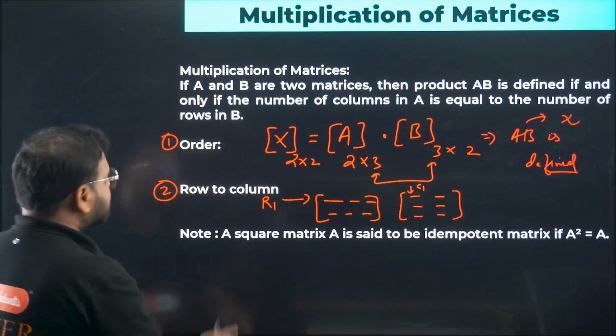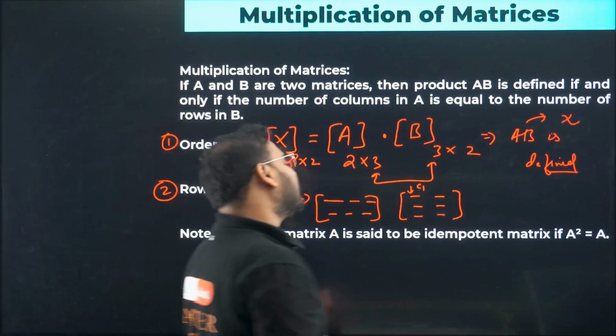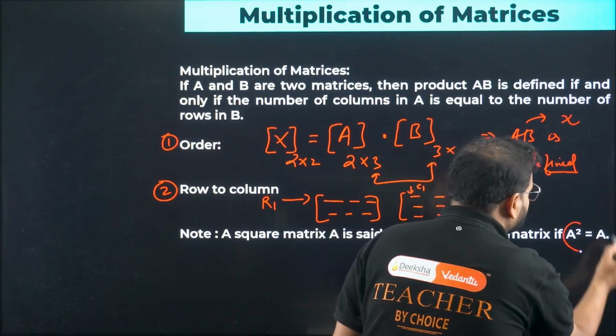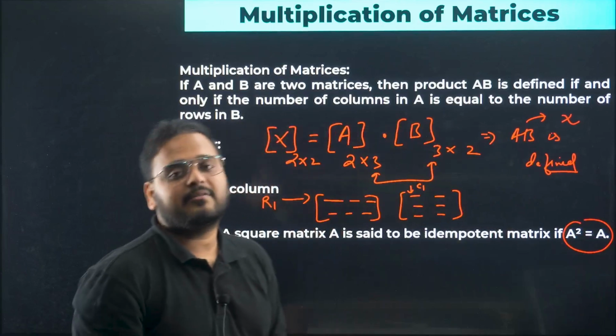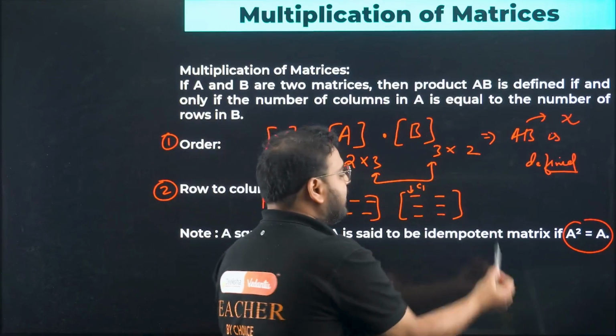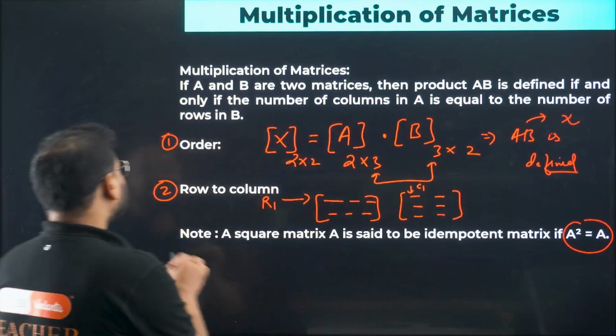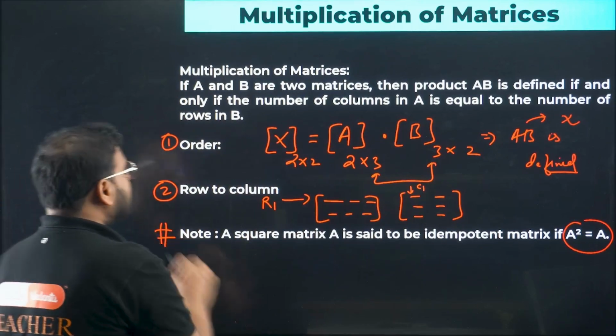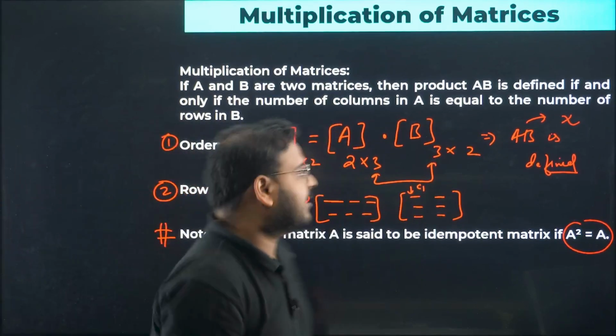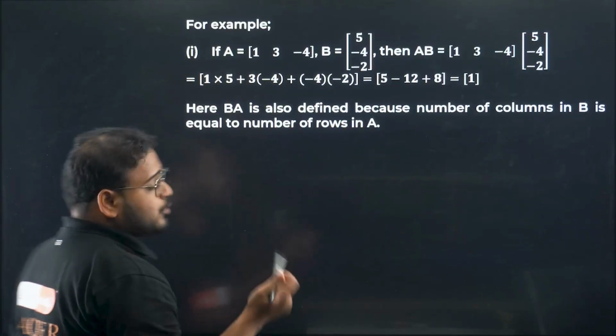Okay, a square matrix A is said to be an idempotent matrix if A square equals A. Okay, it's important. Sometimes a question can be asked on this also in your KCET. Great. If you move on now, I'll show you the multiplication.